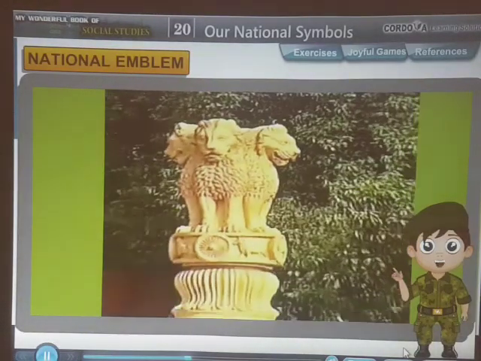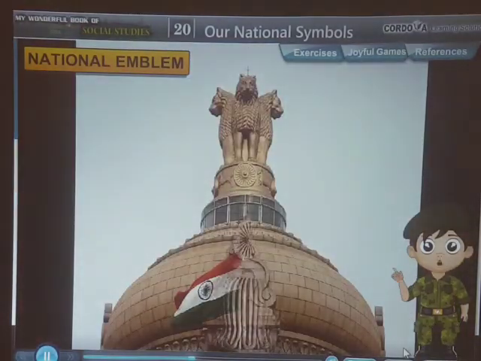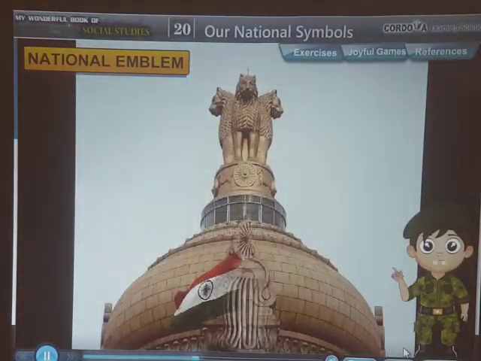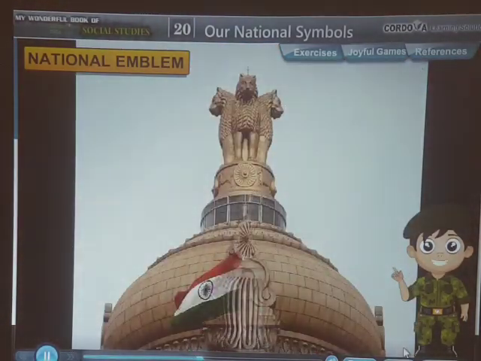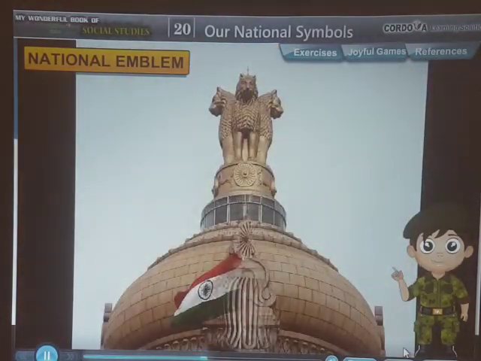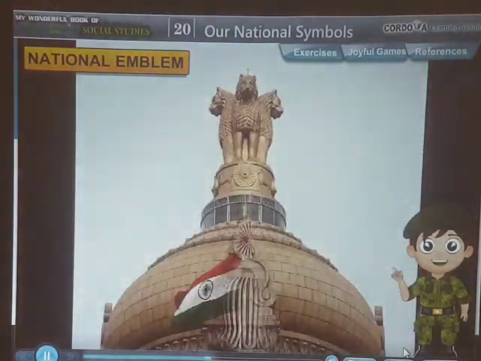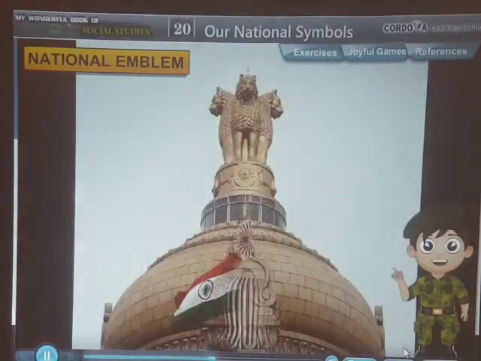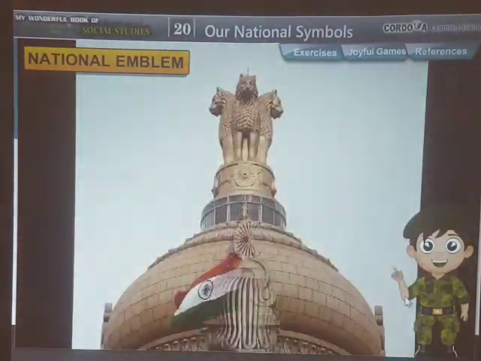National emblem. The national emblem is the seal of the government of India. It can be seen on all government documents, currency notes, coins, letters, and envelopes. Our national emblem has been adopted from the lion capital erected during Emperor Ashoka's time at Sarnath near Varanasi in Uttar Pradesh. It has 4 lions facing 4 directions. This symbolizes that these 4 lions are guardians of the 4 directions. However, only 3 lions can be seen at a time. The lions stand for courage and power.